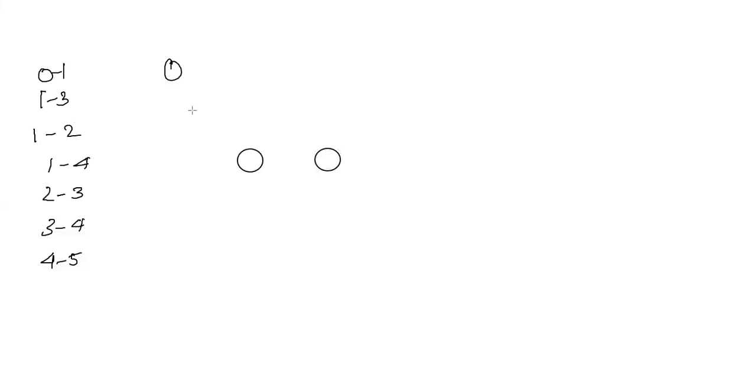So whatever is given, roughly we'll construct this. Okay, 0 to 1 is given. 0 to 1 is the first activity. This is 0 and this is 1, right? Okay, next 1 to 2, 1 to 3 is there, and 1 to 4 also. So you can take 1 to 2, 1 to 3 and 1 to 4.